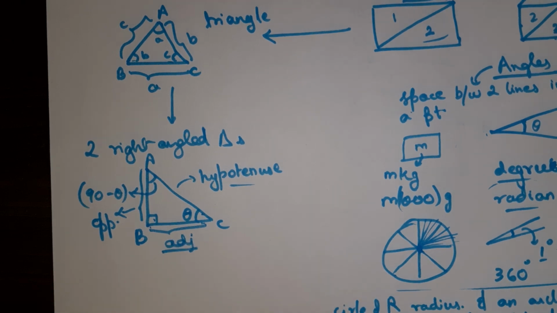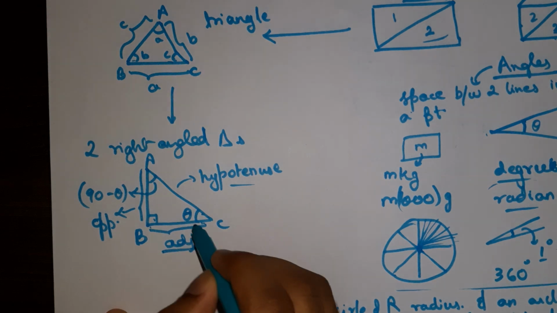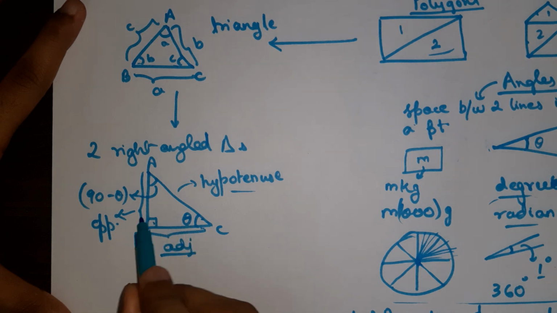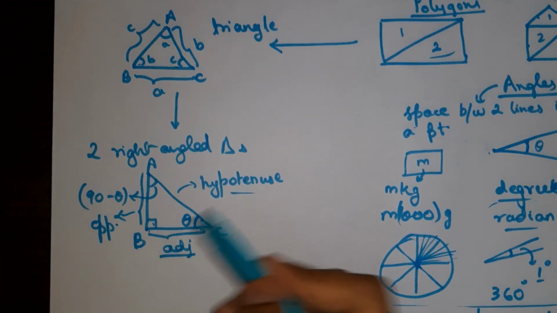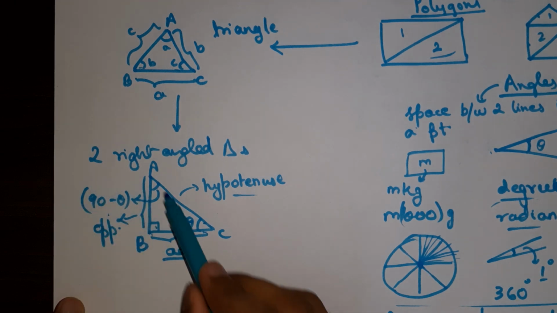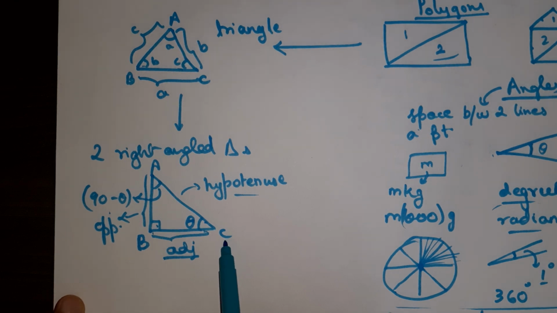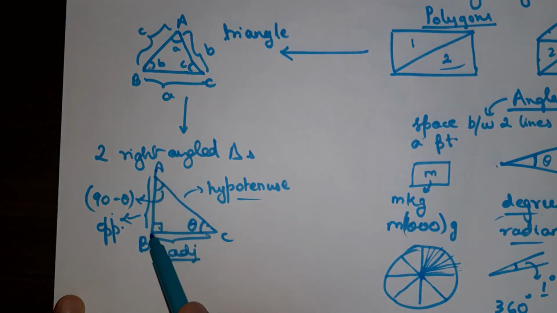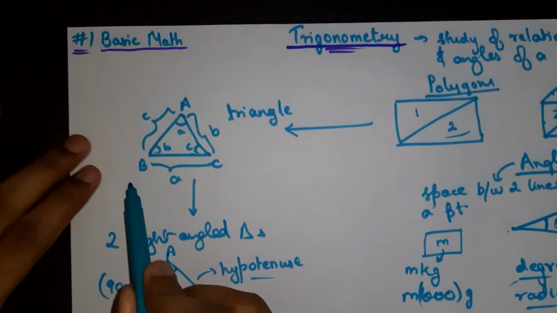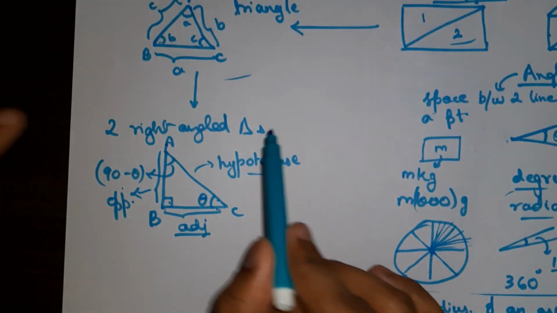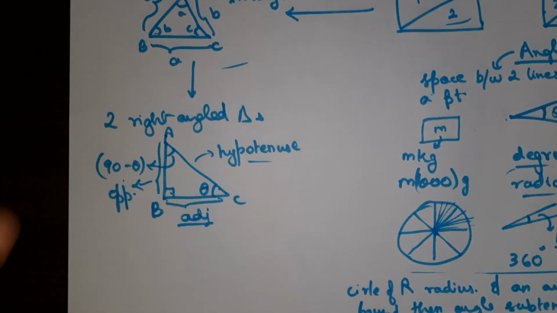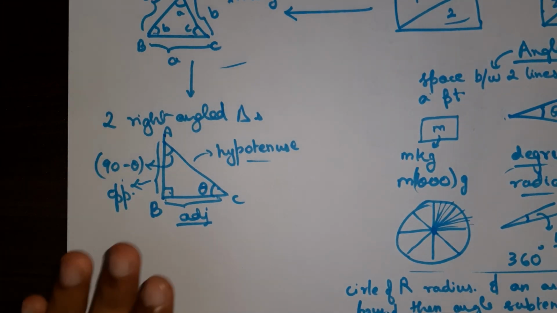So with respect to this angle theta, the BC side is the adjacent side and the AB side is the opposite side. But with respect to the 90 minus theta angle, the BC side will be opposite and the AB side will be the adjacent one. Just like we named the sides and angles of a triangle, we are naming the general sides and angles of a right angled triangle, so that we can further find the ratio between them. So this is the basic.